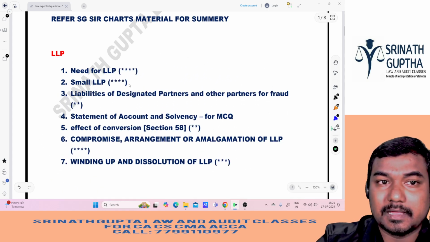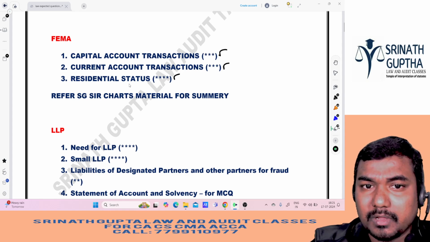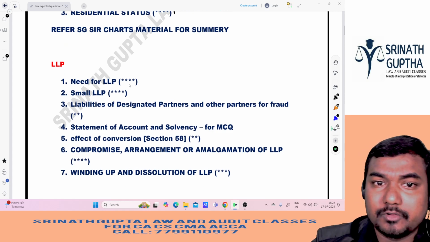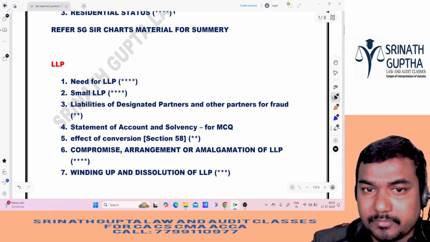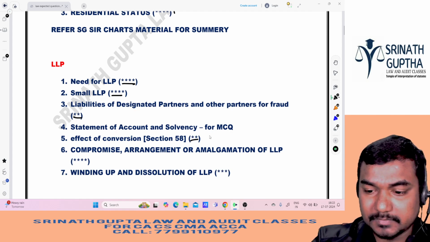So in FEMA, only 3 topics are important: capital account, current account and residential status. And when it comes to this, sir, you see the stars also, sir. If more stars are there, it means more important, okay? So comparatively.